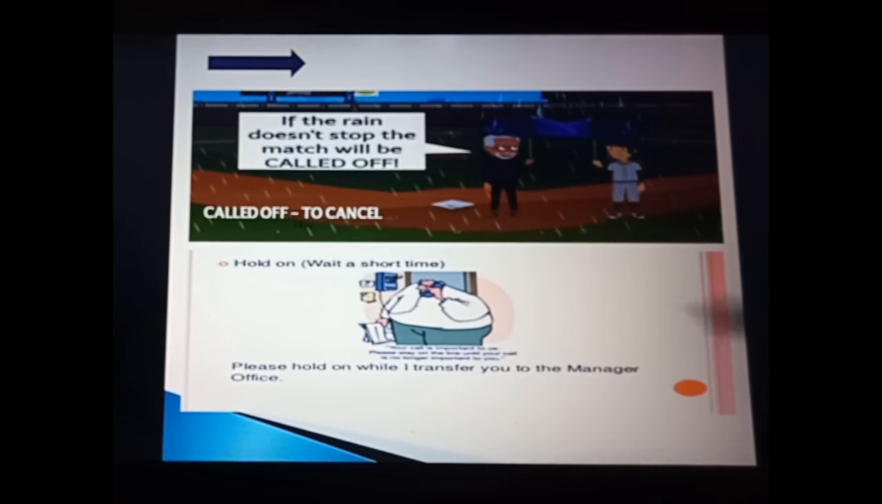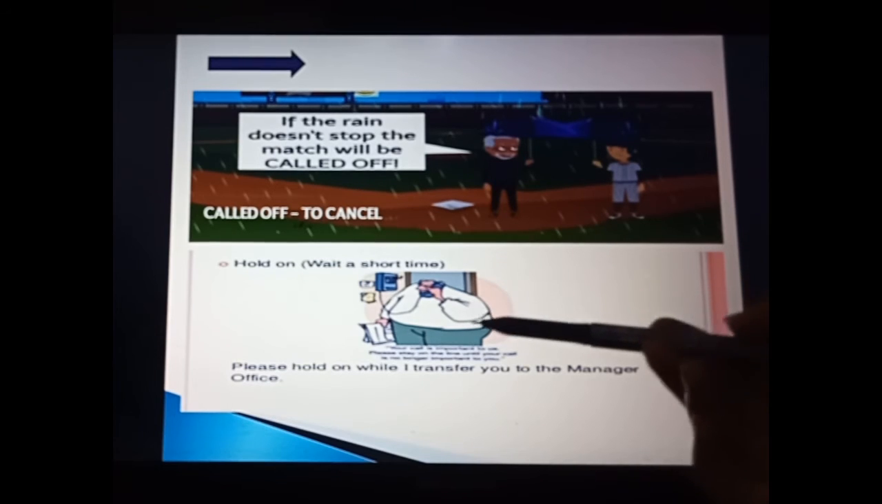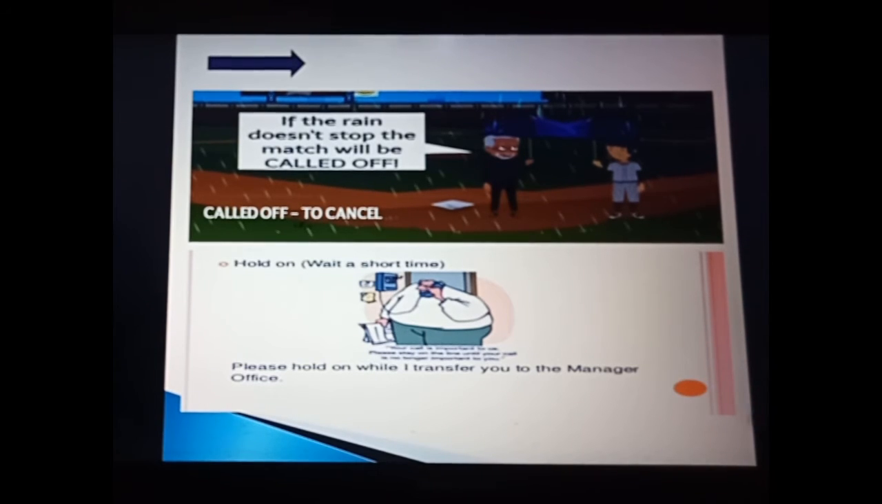Suppose, as you can see over here, someone is talking to someone else on the telephone. So please hold on while I transfer you to the manager's office. Okay, so what happened is this call must be for the manager, but he is not the manager. He said please hold on, please wait for a short time while I transfer you to the manager's office.